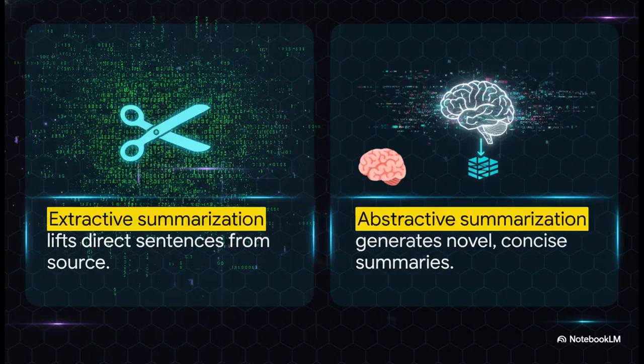To really understand how AI defends our attention against data chaos, we have to look at how it summarizes information. Think about extractive summarization. For a long time, early AI just extracted direct quotes, essentially taking a highlighter to a transcript and just copy-pasting sentences. But true intelligence? That requires abstractive summarization. It generates novel, concise summaries. It has to deeply synthesize complex, multi-party meaning, paraphrase it, and then present a brand new sentence that actually captures the real essence of the conversation.